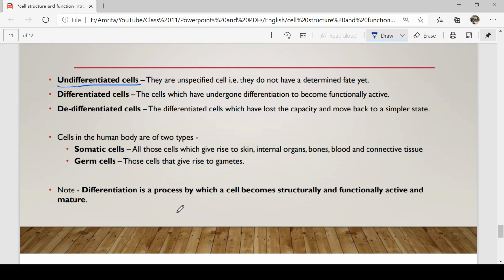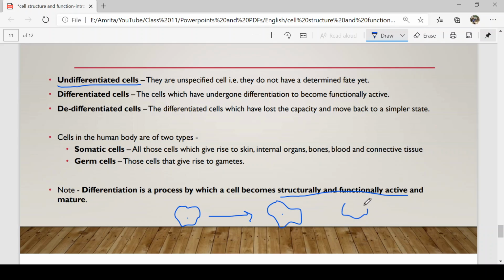Now, what is this process? Supposing we have a cell. This cell does not have any function except division. At this stage, we'll just call it a normal cell which can only divide. So, it is an undifferentiated cell. Now, if this cell becomes a kidney cell, it has gained a particular structure and a particular function. What is the function? It is to purify blood, right? That is the function of the kidney cell. So now it has become structurally and functionally active.